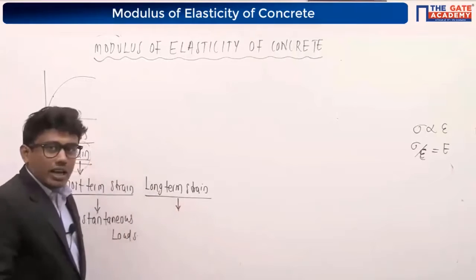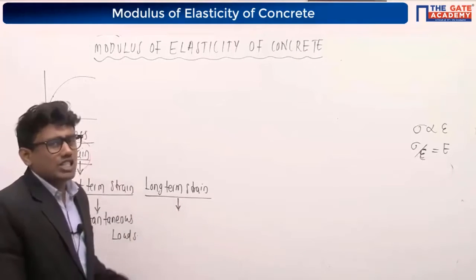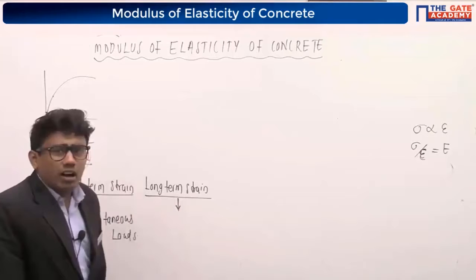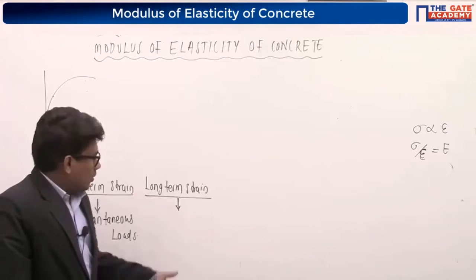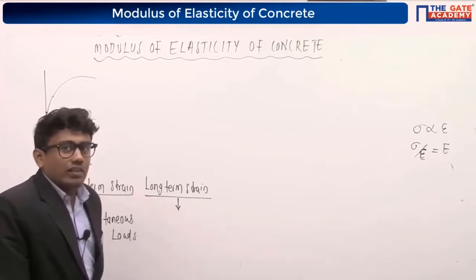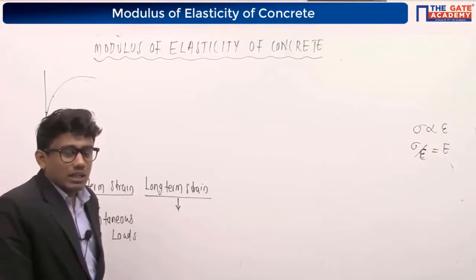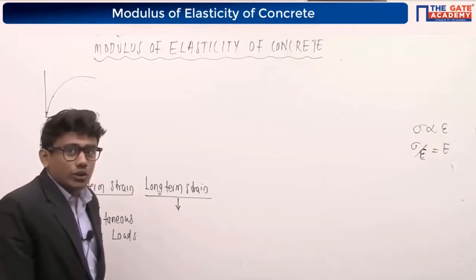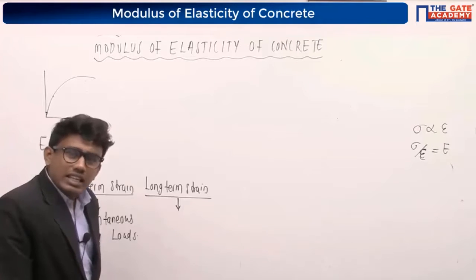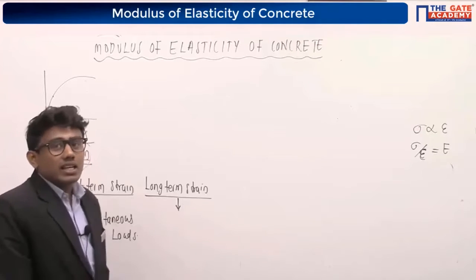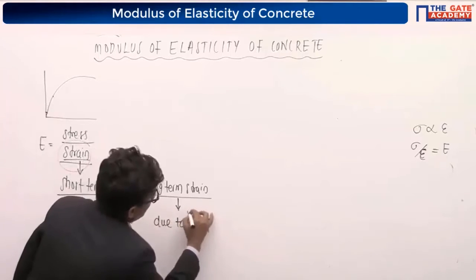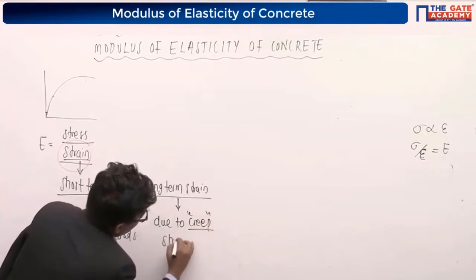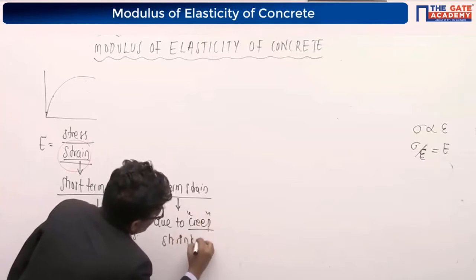This long-term strain in the concrete will be occurring due to, just now we discussed, anyone please tell me, can you tell me this? This long-term strain in concrete will be occurring due to, exactly, creep and shrinkage.